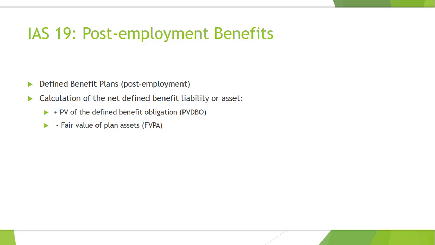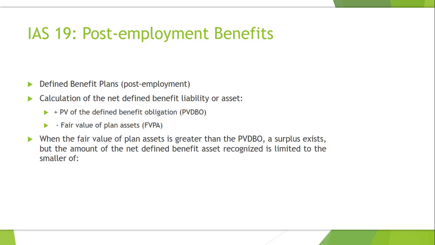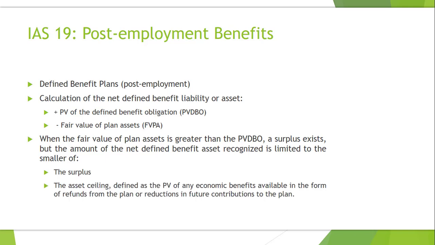So with regard to defined benefit plans, the calculation of the net defined benefit liability or asset would be to take the present value of the defined benefit obligation and subtract out the fair value of plan assets. When the fair value of the plan assets is greater than the present value of the defined benefit obligation, a surplus is said to exist, but the amount of the net defined benefit asset that is recognized is limited to the smaller of the surplus or the asset ceiling, which is defined as the present value of any economic benefits that are available in the form of refunds from the plan or reductions in future contributions to the plan.